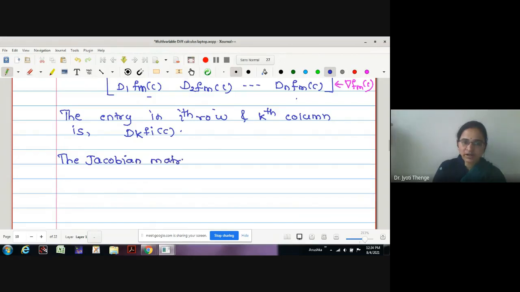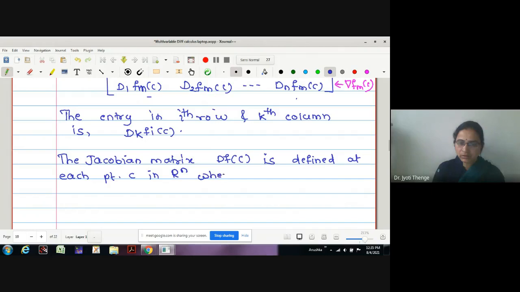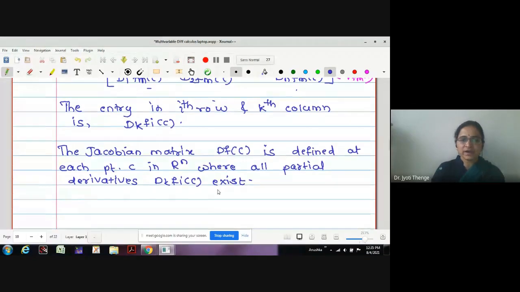The Jacobian matrix df at the point C is defined at each point C in Rn where all partial derivatives dk fi at C exist.